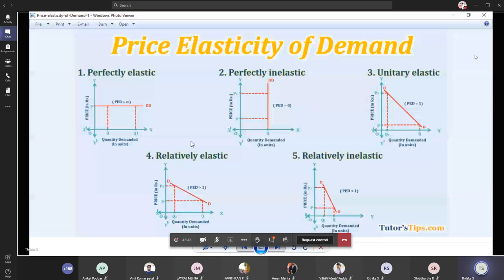And in the unitary elasticity, ma'am, can you give an example of each one? Come up with your own examples. I'll explain the concept, and you will come up with your own examples. The commodities where there is no change in the price, but there will be a change in the quantity demanded. Perfectly elastic commodity, otherwise perfectly inelastic. These will be easier than all the others.